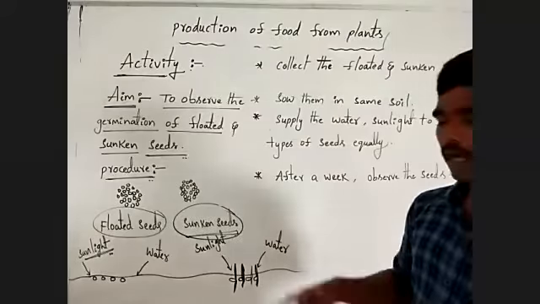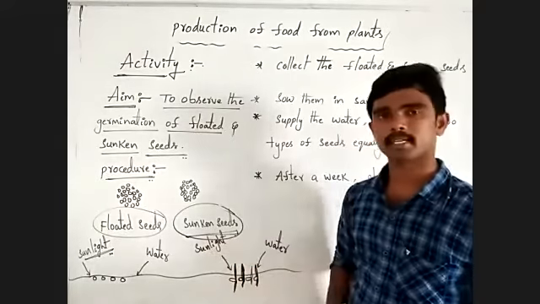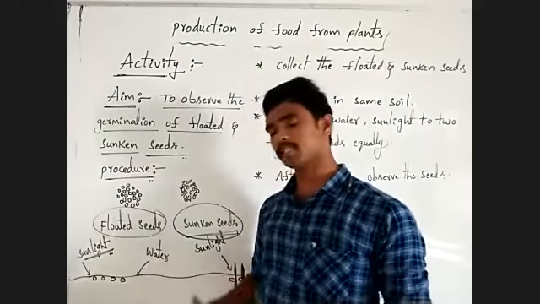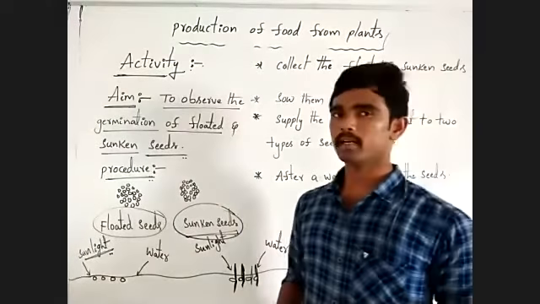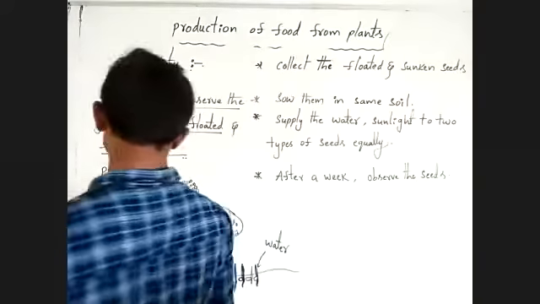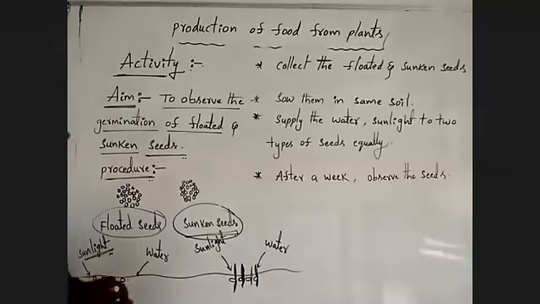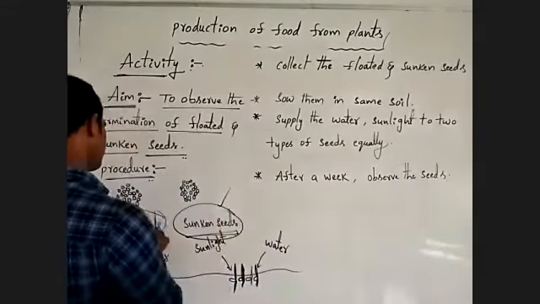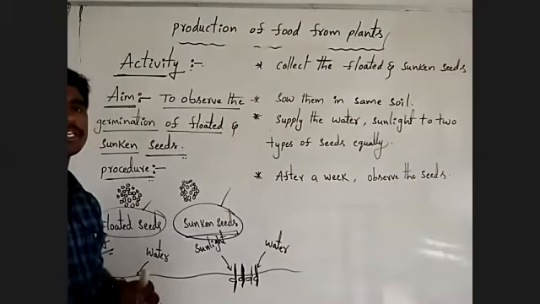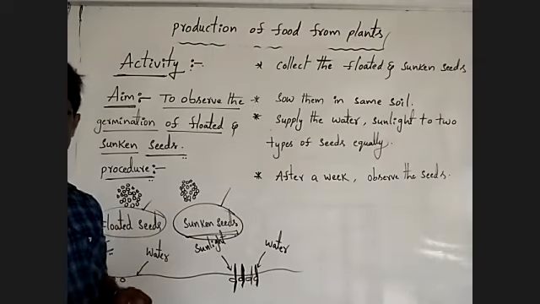After a week, you can observe germinated sunken seeds and non-germinated floated seeds. Means here sunken seeds can germinate. Next, floated seeds are unable to germinate. Understanding? Yes.